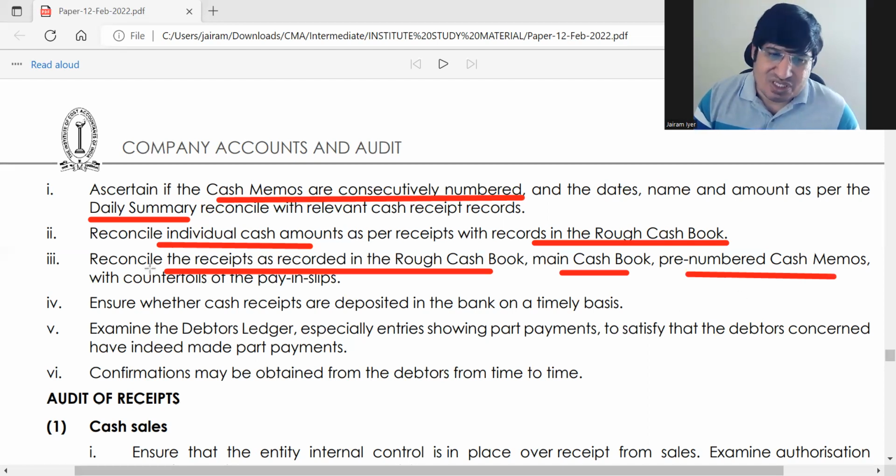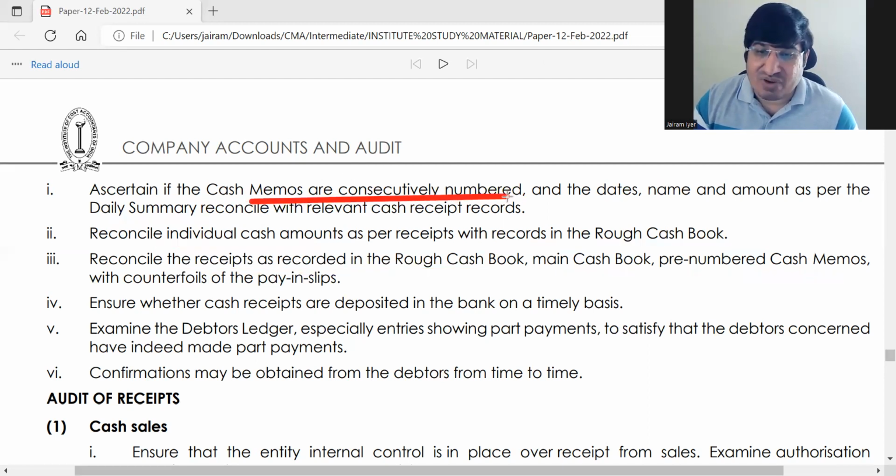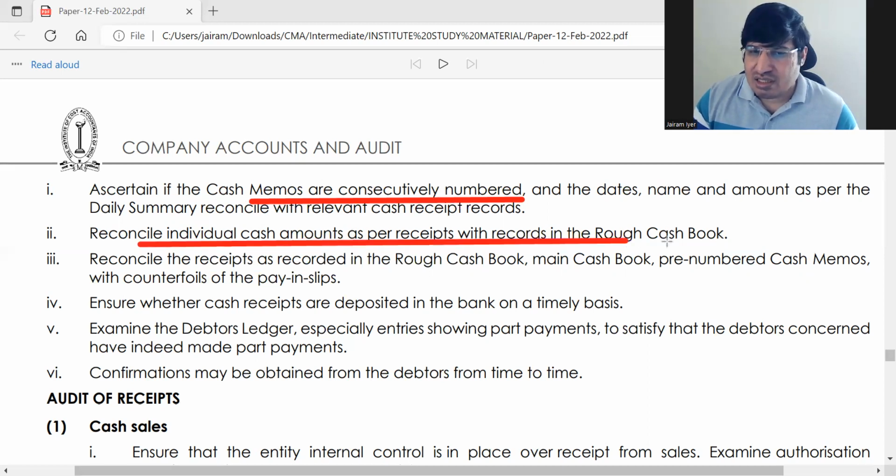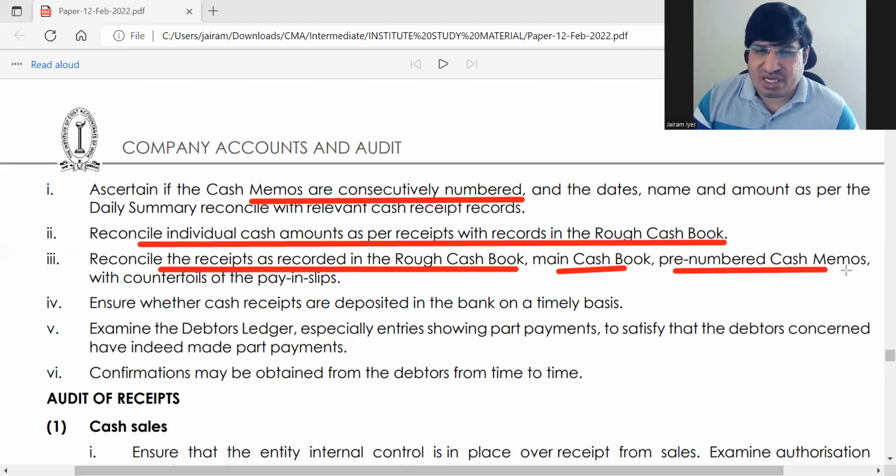These are all things that we basically know. The one thing which was different for you is that cash memos must be consecutively numbered. This is very important. And reconcile cash amounts with the rough cash book, and then receipts as recorded in the rough cash book, main cash book, pre-numbered cash memos, all these things with counterfoils.